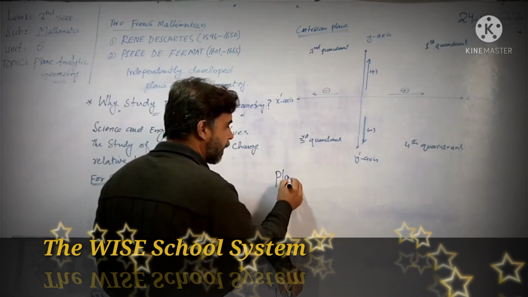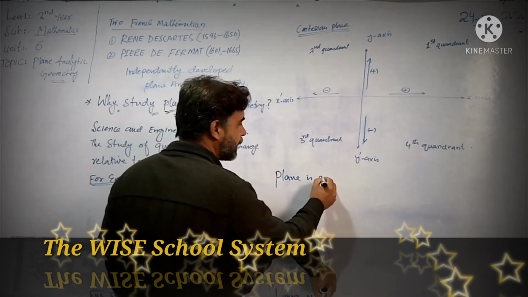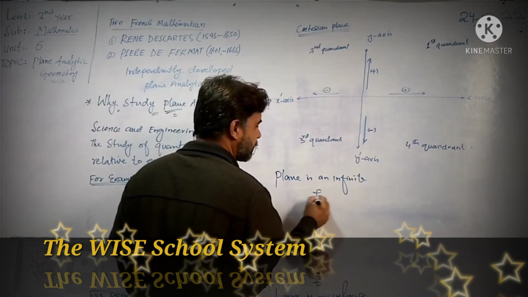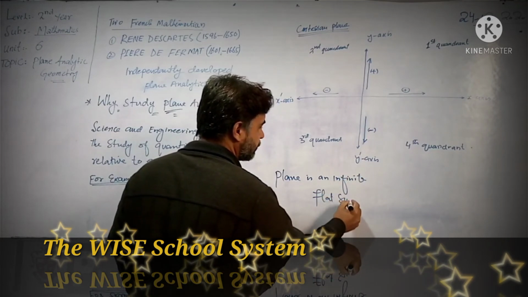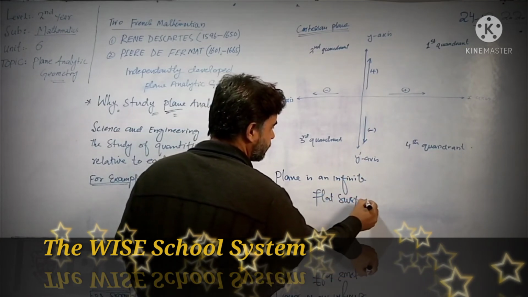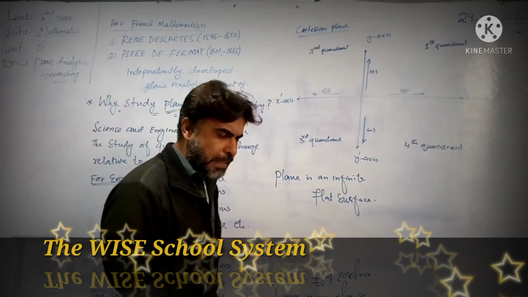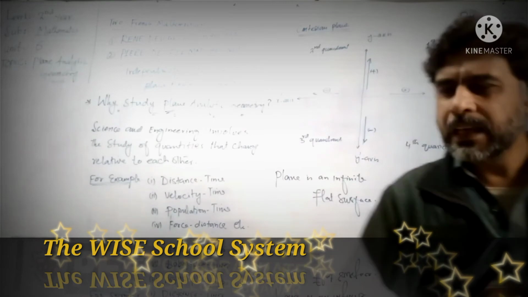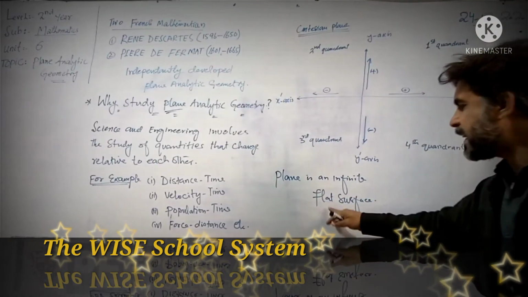A plane is an infinite flat surface. The word plane means, geometrically or physically, any infinite flat surface.